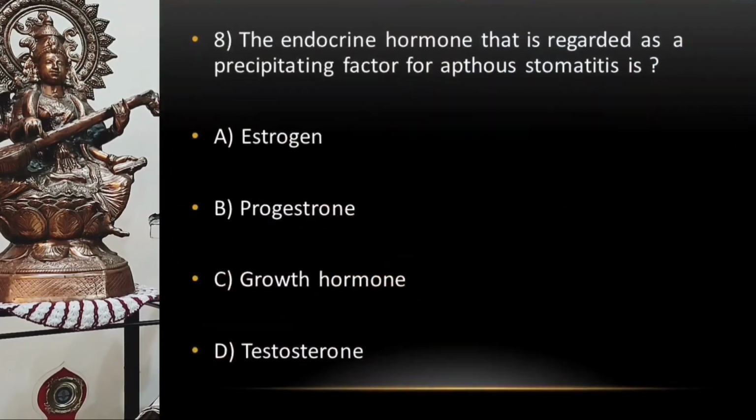Begin with the next question. Here it goes on your screen. The endocrine hormone that is regarded as a precipitating factor for aphthous stomatitis is option A, estrogen, option B, progesterone, option C, growth hormone, or option D, testosterone. So what do you think? What will be the right answer for this question? Precipitating factor for aphthous stomatitis. So here the right answer is option B, that is progesterone.